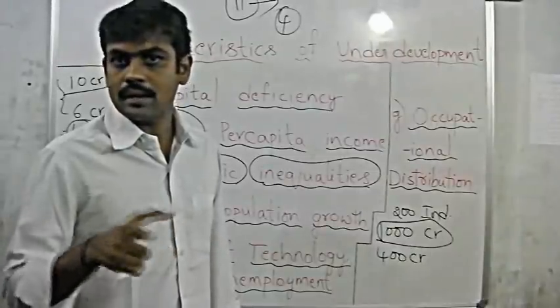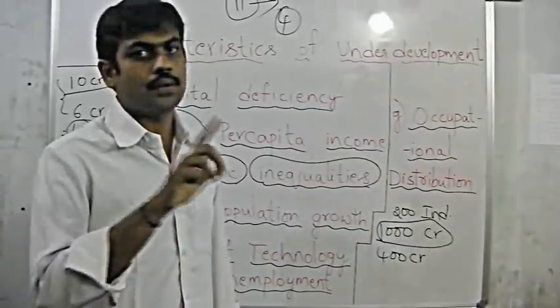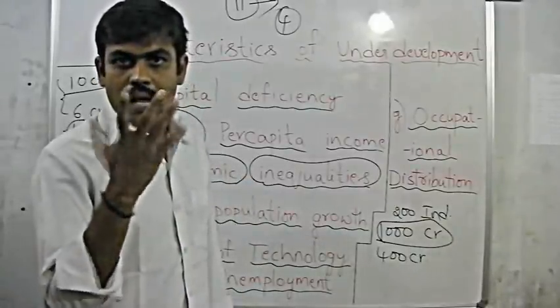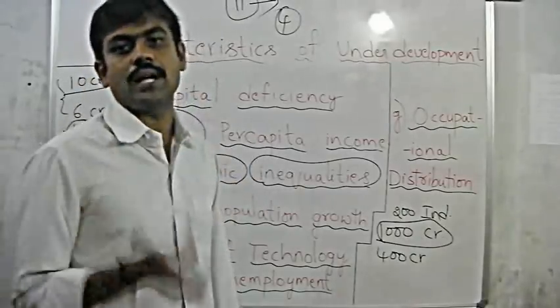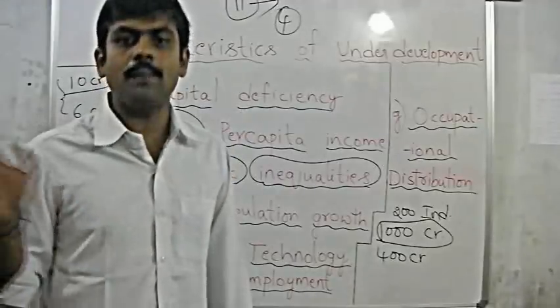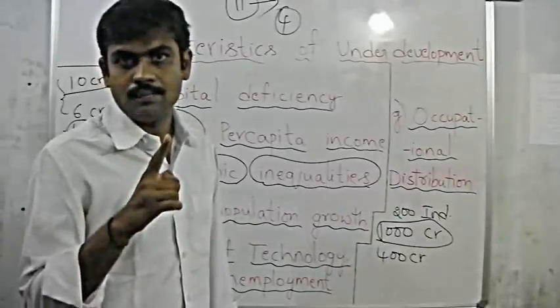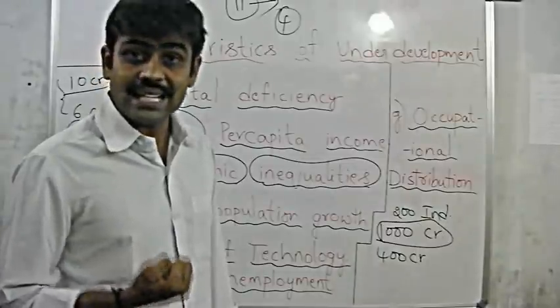If the people are not employed, in the sense unemployed, then they are not going to contribute anything to the production of the country. Then they are not going to help anything to the economic growth of the country. Thus they are not going to help anything to the development of the country. So unemployment is diminishing the development of the country.